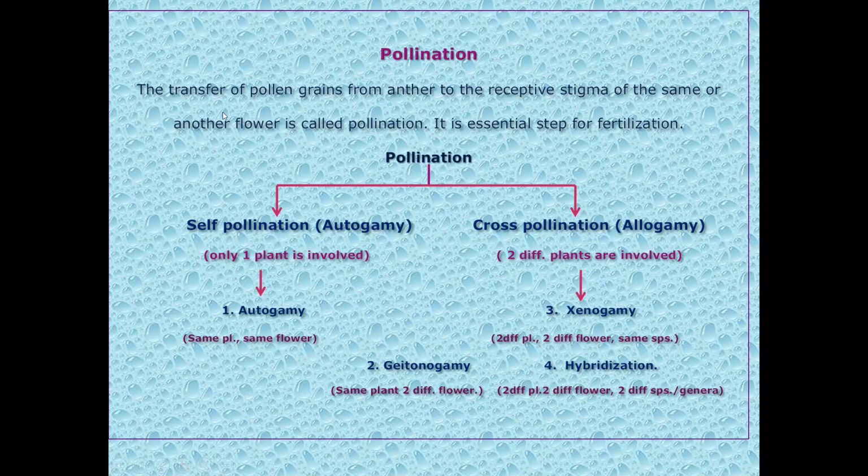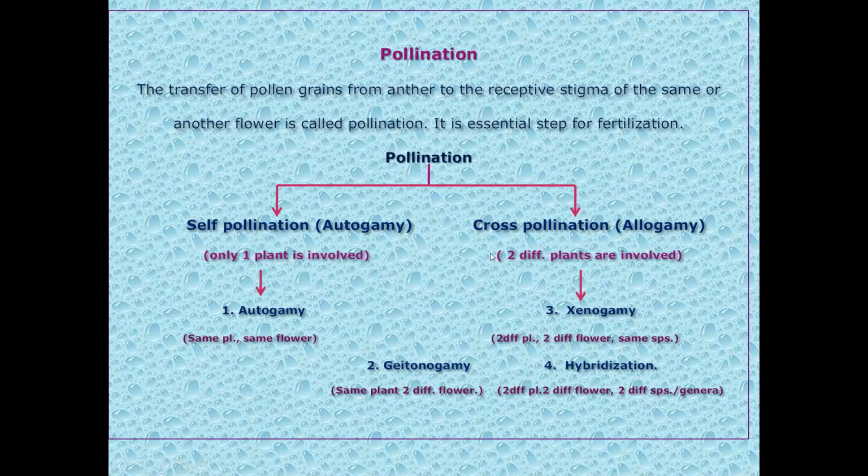This is the general definition of pollination: the transfer of pollen grain from anther to the receptive stigma of the same or other flower, from the same or other variety, is called pollination. It is the essential prerequisite for fertilization. That is the essential step which is expected to occur before fertilization. Without that, fertilization has no meaning or will not be successful, because this is the process which brings male and female gametes together for fertilization. That's why it is said that pollination is the essential prerequisite for fertilization.